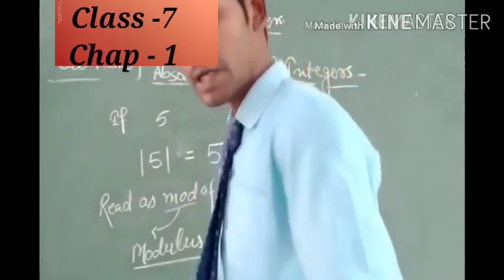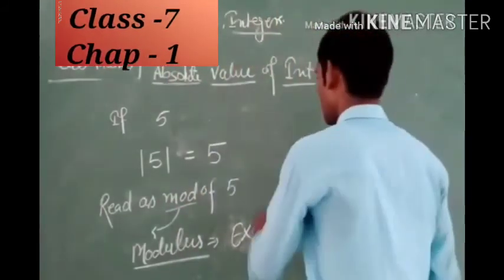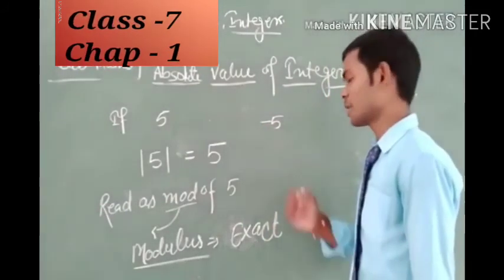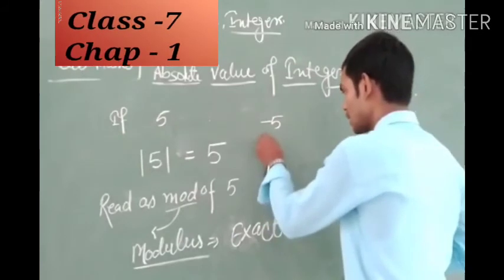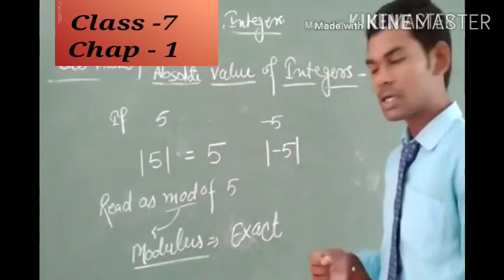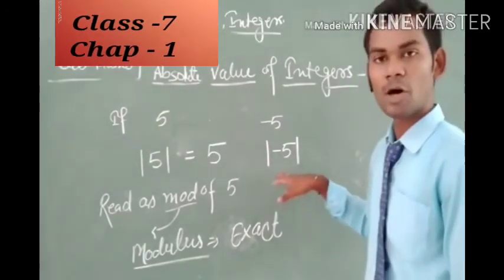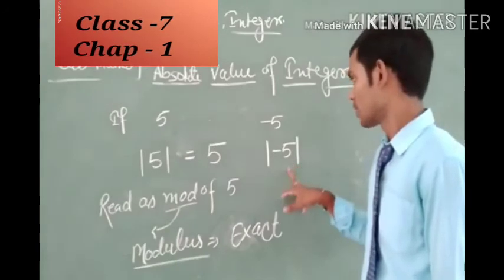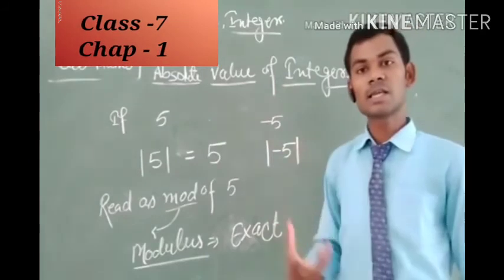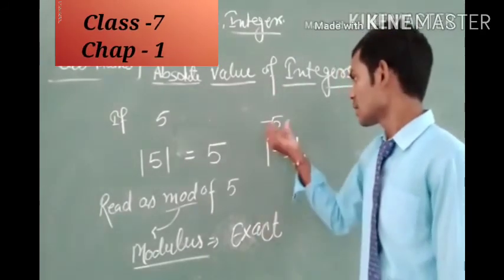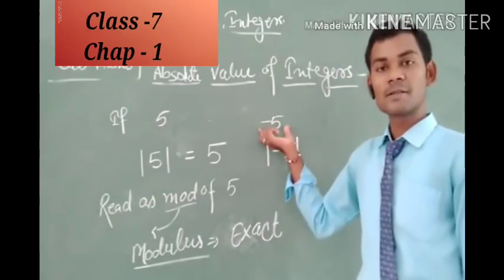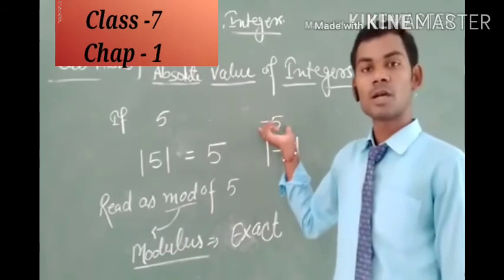But if we take any negative number or negative integer like minus 5, then we write it like this and read it as modulus of minus 5, or mod of minus 5. Here minus 5 is not in its initial form, which means it is a mixture of another number also.